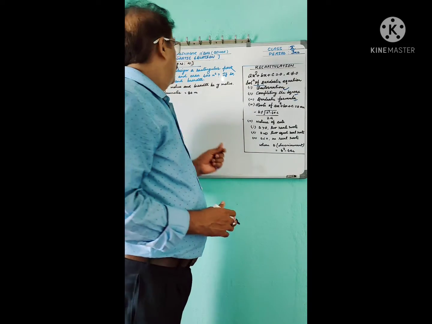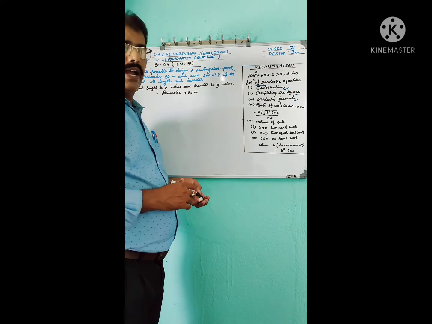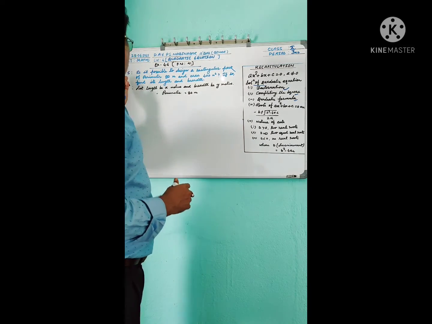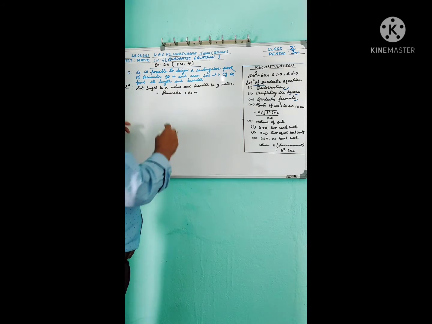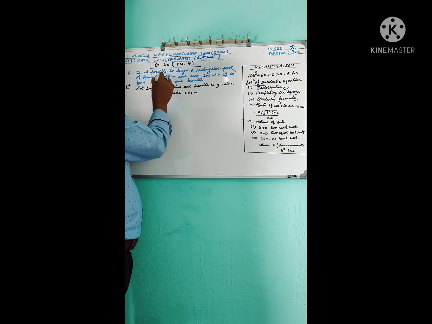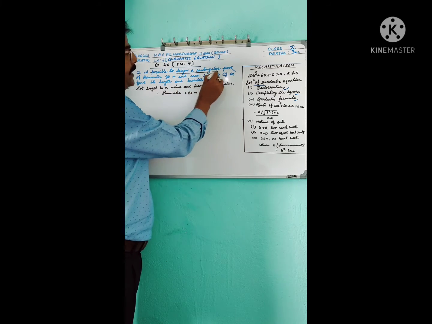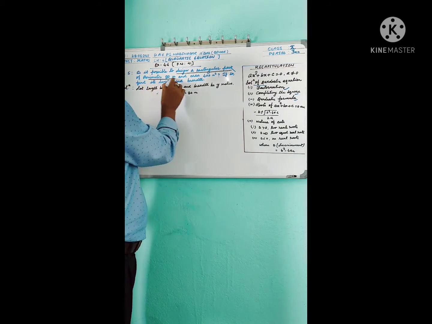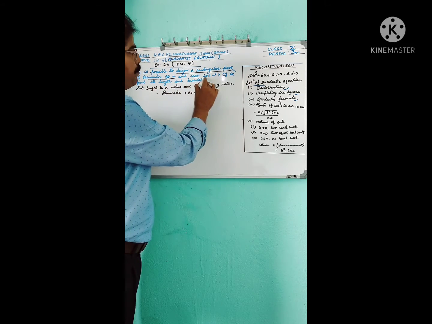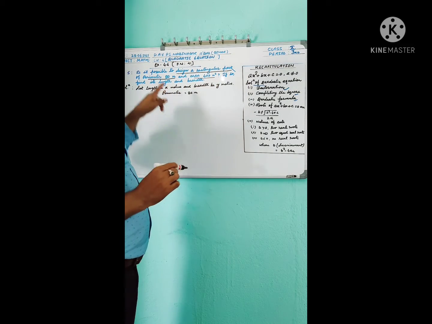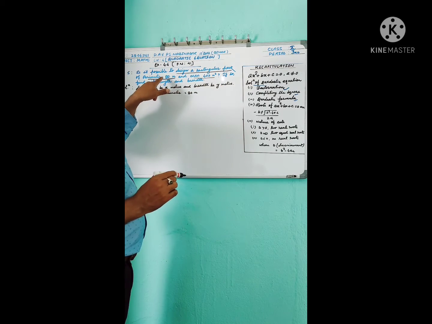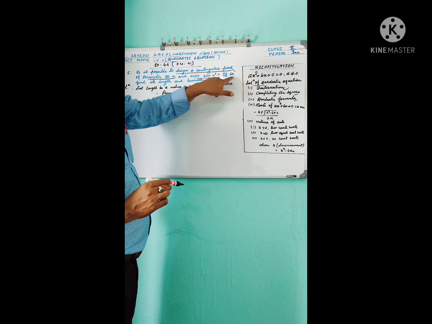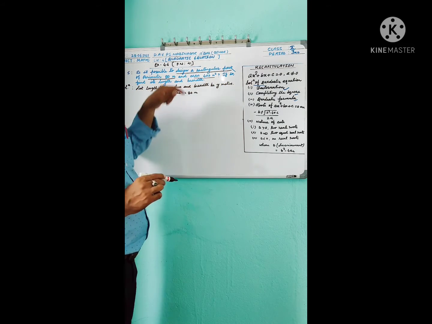Questions 4 and 5 are solved in the same way. In question 3, I am going to start, and the last question, question number 5. Is it possible to design a rectangular park of perimeter 80 meter and area 400 meter square? Perimeter of the rectangular park is 80 meter and area is 400. If so, find its length and breadth.